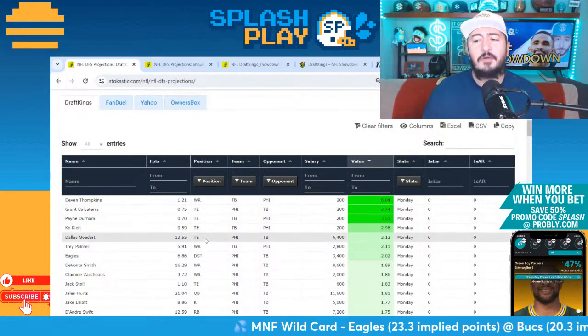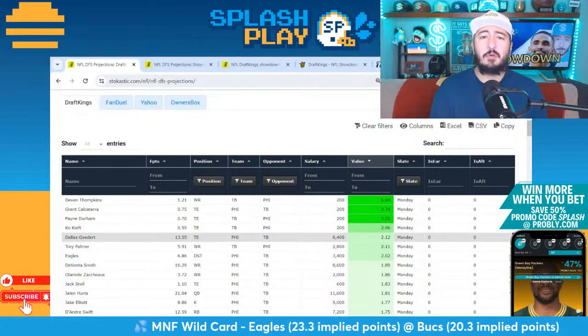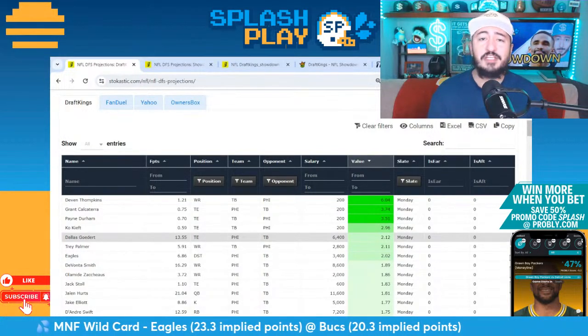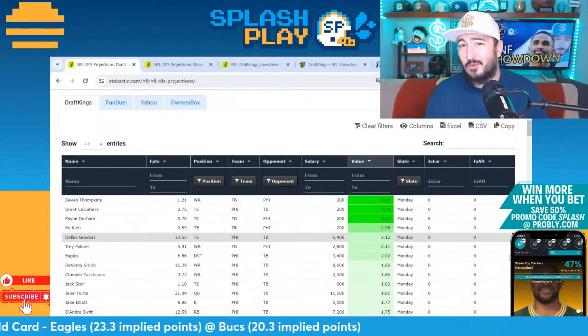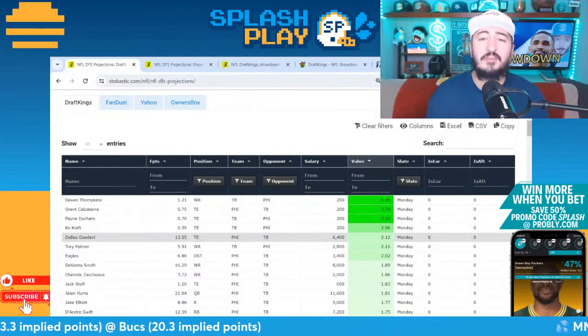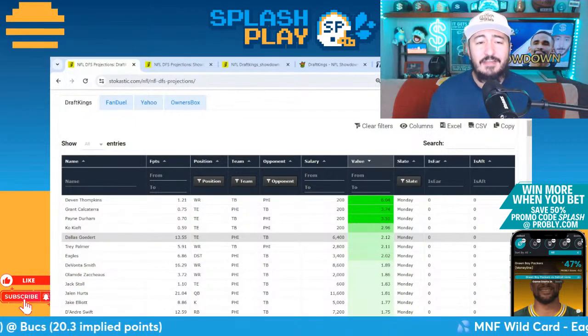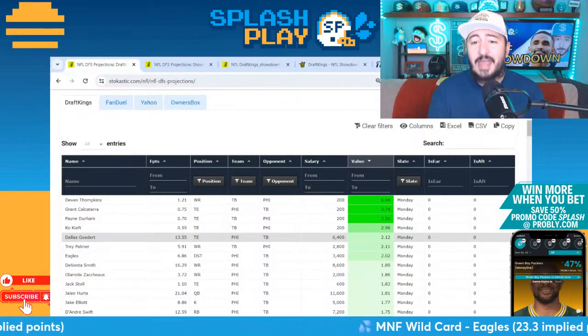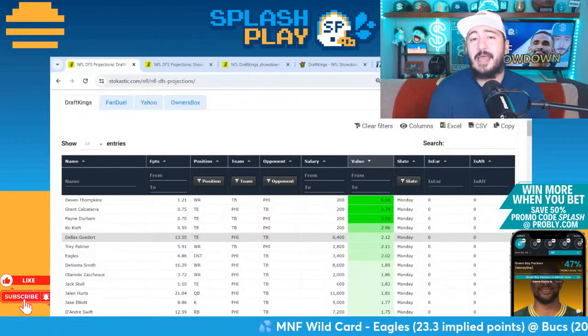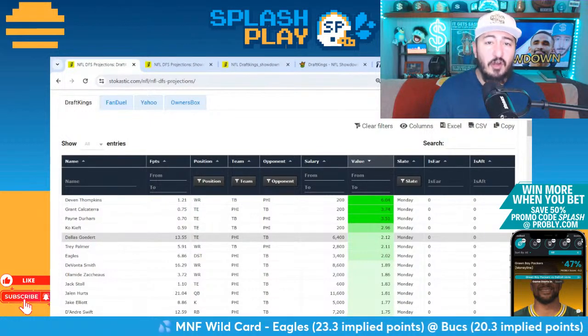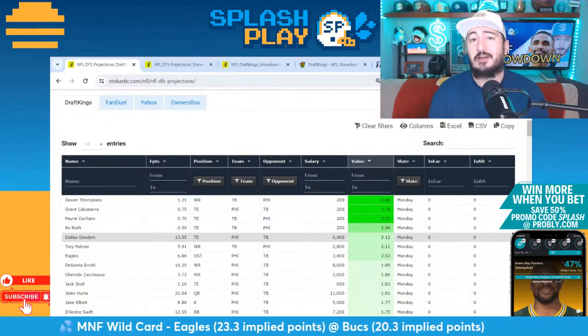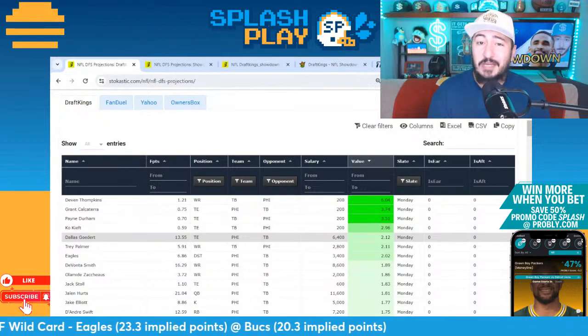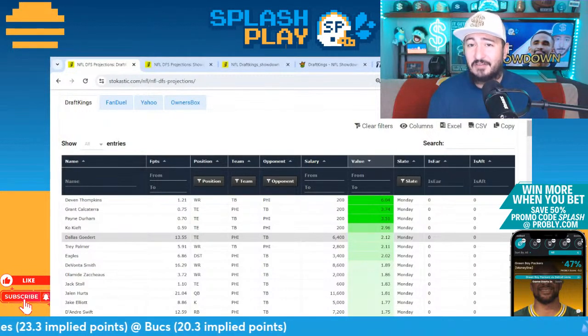The other top value looks to be Dallas Goedert. Of course, you would expect to see a little bit more opportunity with no A.J. Brown out there. People will probably chase Quez Watkins. People will probably chase Julio Jones. Maybe even Olamide Zaccheaus if he's going to be active today. A lot of people are going to go that way because of no A.J. Brown, but you should expect more targets for Devontae Smith and more targets for Dallas Goedert overall. Those guys are good target earners. Dallas Goedert in particular is the top tight end in football in a lot of advanced analytics last year.